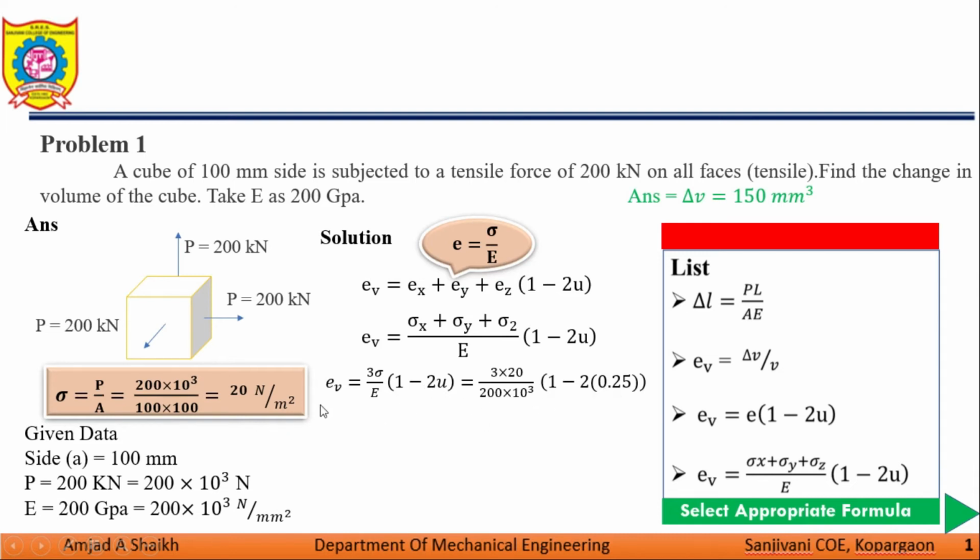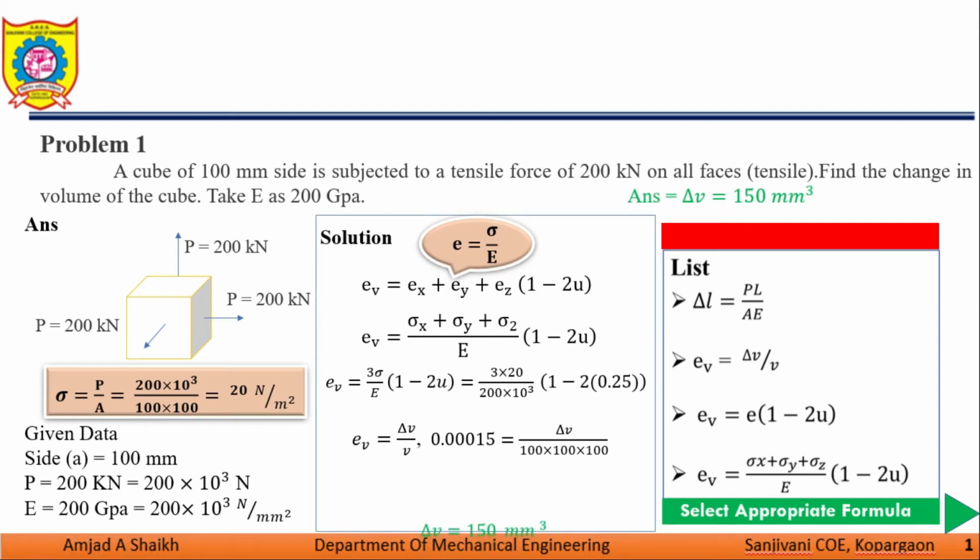So we are getting the EV value: EV is equal to 0.00015. But our ultimate aim is to find the change in volume. So we can write this equation in this format also: EV is equal to delta V by V. So EV is with me, and delta V is the unknown. Volume I can calculate by multiplying the three dimensions. So from this equation, we get the value of delta V. So delta V is equal to 150 mm cube.